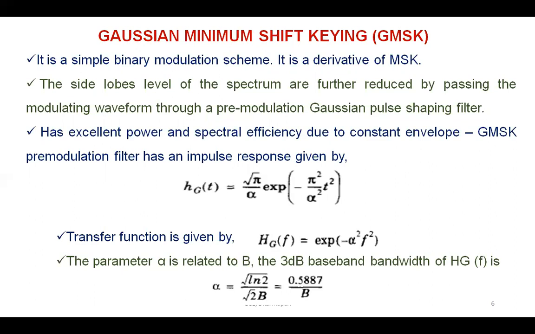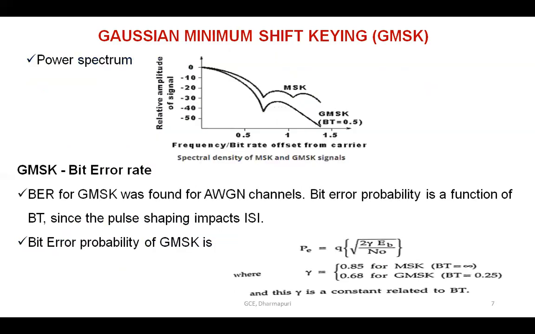The GMSK pre-modulation filter has an impulse response given by the equation root of pi by alpha into exponential of minus pi square t square by alpha square. The transfer function is given by H_G(f) equal to exponential of minus alpha square into f square. The parameter alpha is related to B, the 3 dB baseband bandwidth of H_G(f), approximately equal to 0.5887 divided by B. This compares the power spectrum of both the MSK and the GMSK signal.